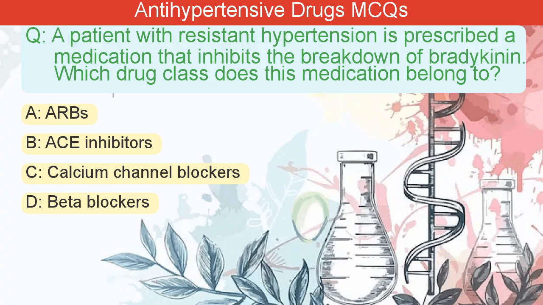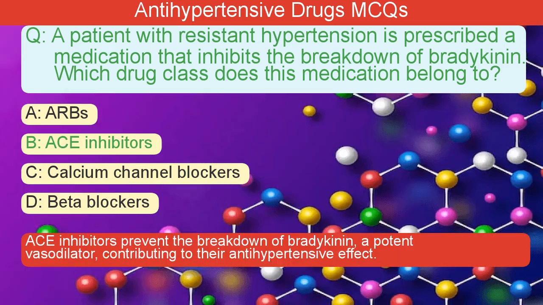A patient with resistant hypertension is prescribed a medication that inhibits the breakdown of bradykinin. Which drug class does this medication belong to? A. ARBs. B. ACE inhibitors. C. Calcium channel blockers. D. Beta blockers. The correct answer is B. ACE inhibitors prevent the breakdown of bradykinin, a potent vasodilator, contributing to their antihypertensive effect.